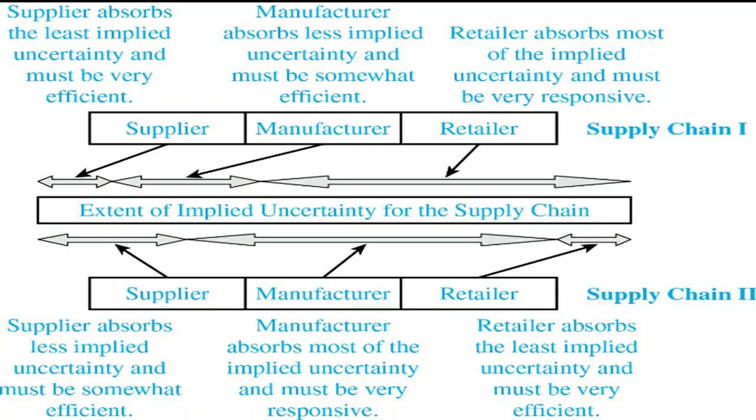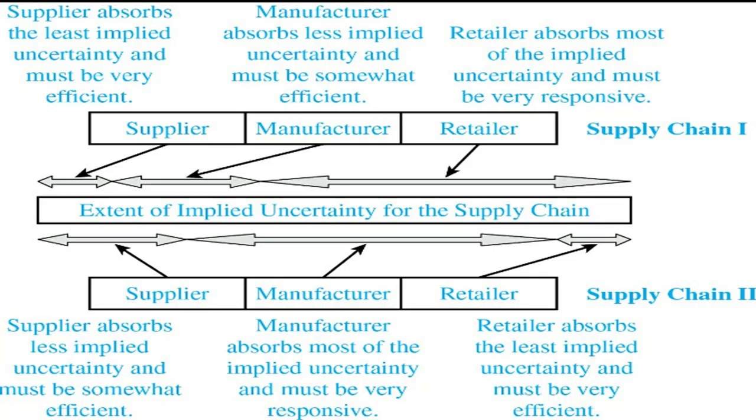The notion of achieving a given level of responsiveness by assigning different roles and levels of uncertainty to different stages of the supply chain is illustrated in figure 2.6. You can see it below. The figure shows two supply chains that face the same implied uncertainty but achieve the desired level of responsiveness with different allocations of uncertainty and responsiveness across the supply chain.